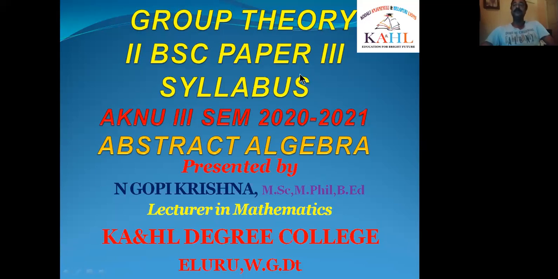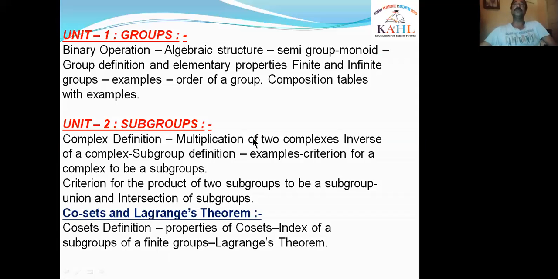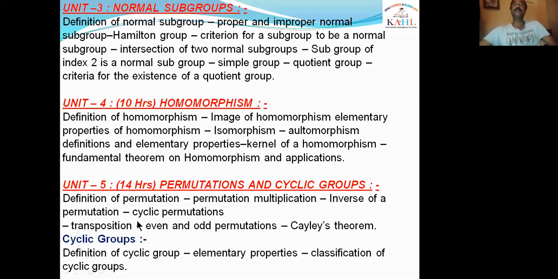In that one, we have 5 units. We observe what those are. In unit 1 is groups, unit 2 is subgroups. In that one there is a subpart, cosets and Lagrange's theorem. After that, unit 3 is normal subgroups, unit 4 homomorphism, unit 5 permutation and cyclic groups. Permutations and cyclic groups are different topics. The two topics are included in unit 5.